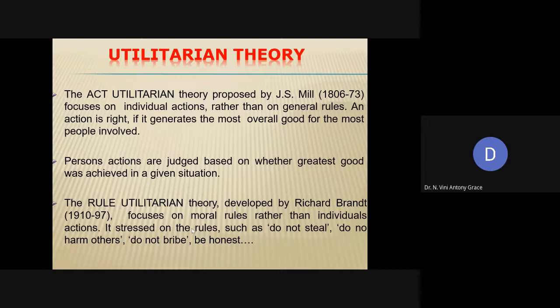That is, we should not steal, do not harm others, do not bribe, always be honest. So rules always have to be followed. That is called rule utilitarian. See, in act utilitarian theory, some immoral actions are also judged as correct actions. Because based on the definition of act utilitarian theory, an action is said to be good if it is going to produce the most good to most of the people, right? So it also indirectly supports some immoral actions. That is why there became a necessity to form this rule utilitarian theory.